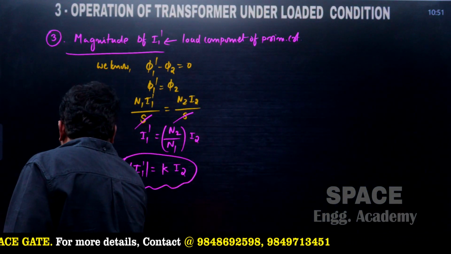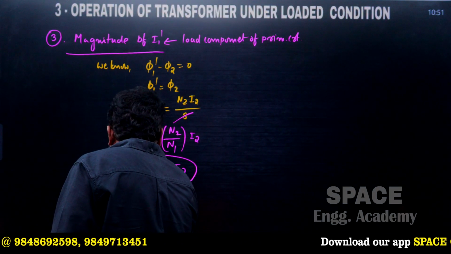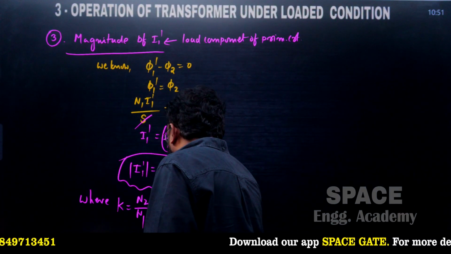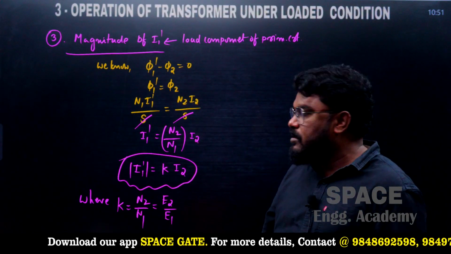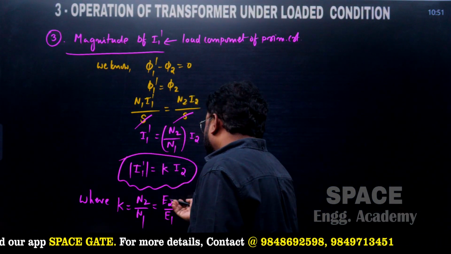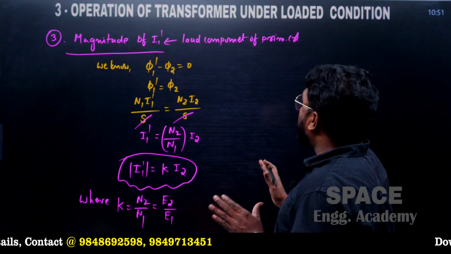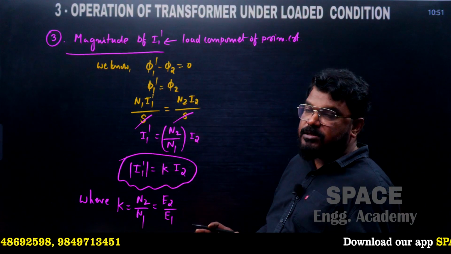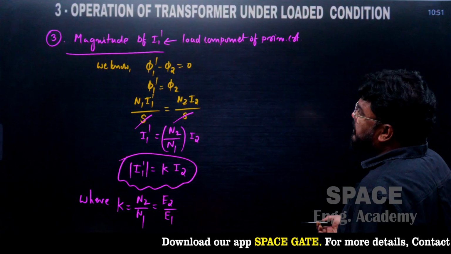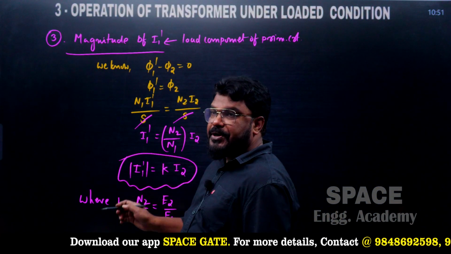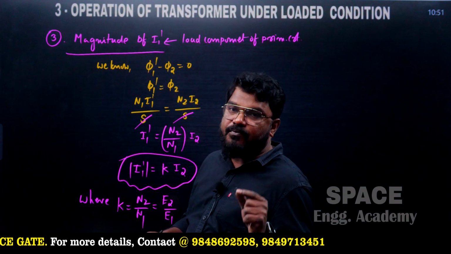Here K is the transformation ratio. K is equal to N2 by N1, and it is also equal to E2 by E1, the EMF induced in the secondary winding divided by the primary winding, and it is also equal to I1 by I2. So this is the magnitude of the load component of the primary current, and based on this we can ask a question. How do we calculate the magnitude of the load component of primary current, where I1 dash is equal to K times I2.